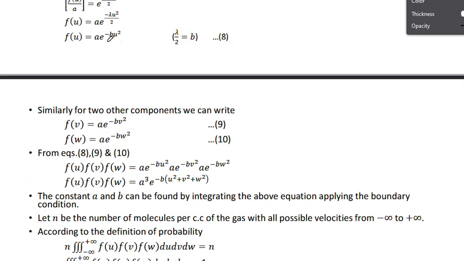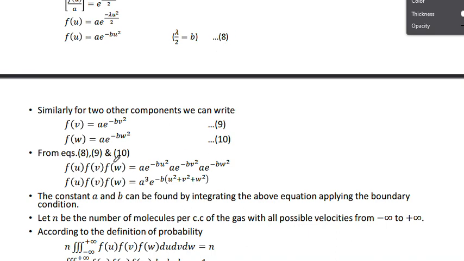How we have written for the first component, for the second component also we have to do the same thing. In place of u, V and W are taken, and A is the same everywhere, and B is also the same. But here it is U square, V square, W square. Why? Because it is in terms of function of W, in terms of V, in terms of U. And let these be equations 9 and 10. It is the 8th one. Okay, 8, 9, 10 equations are there.